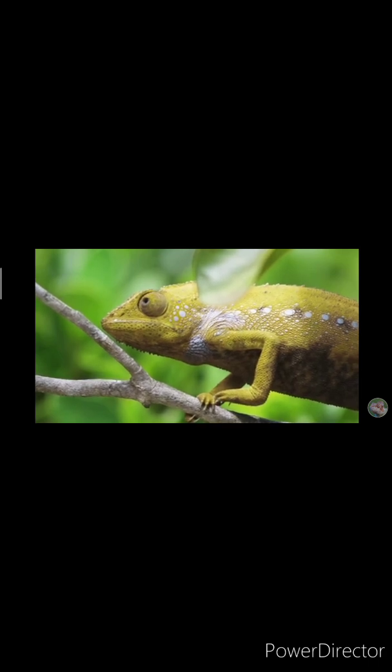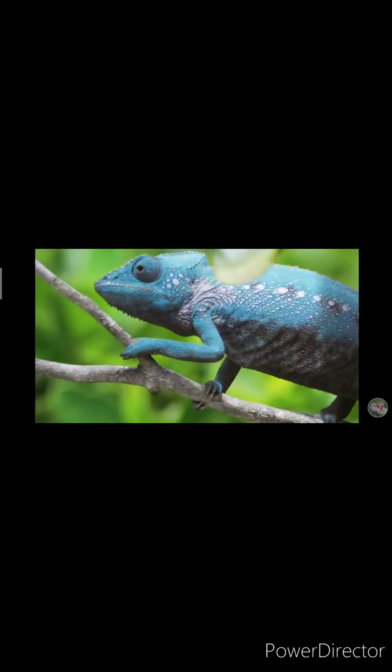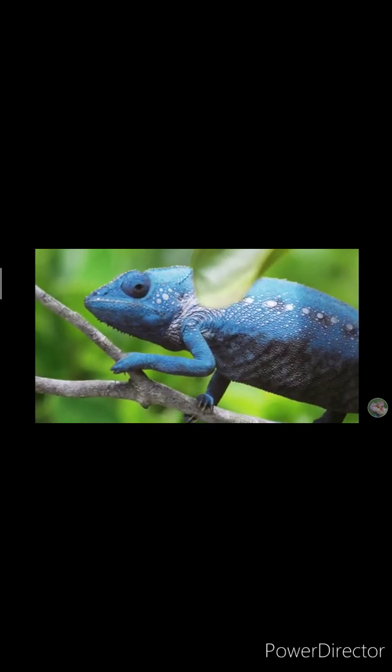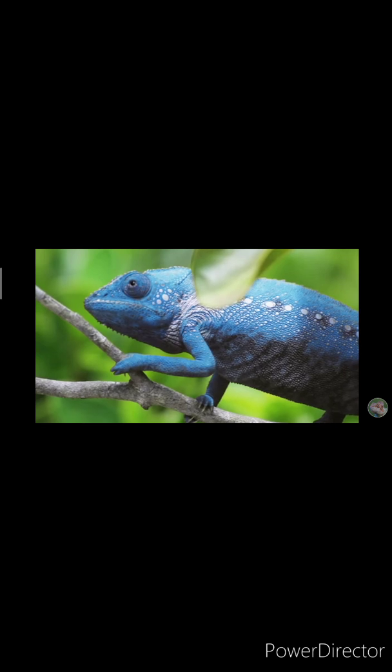Okay, they save themselves from the predators, those who can catch them and eat them. Okay, so in order to hide from their predators, from their enemies, they change their body color, and that process is known as camouflaging.